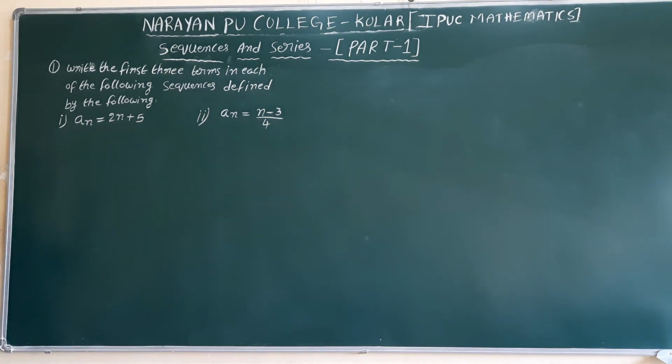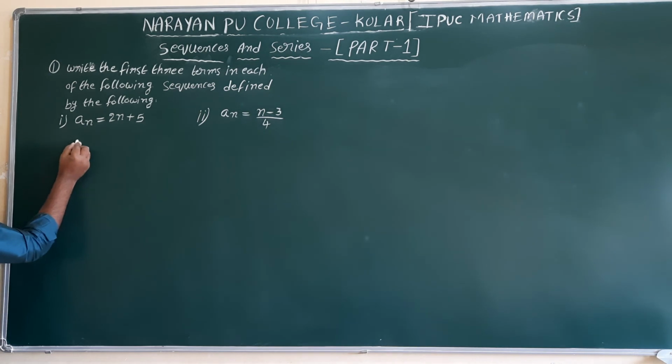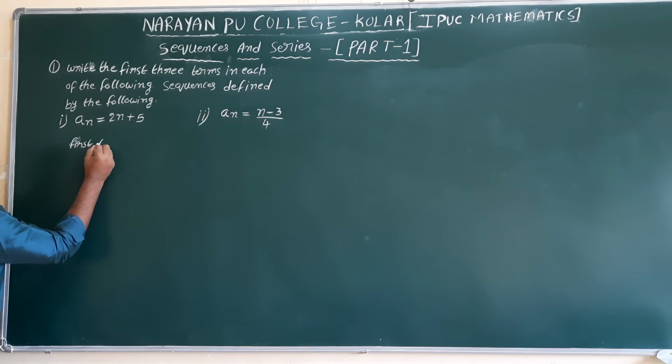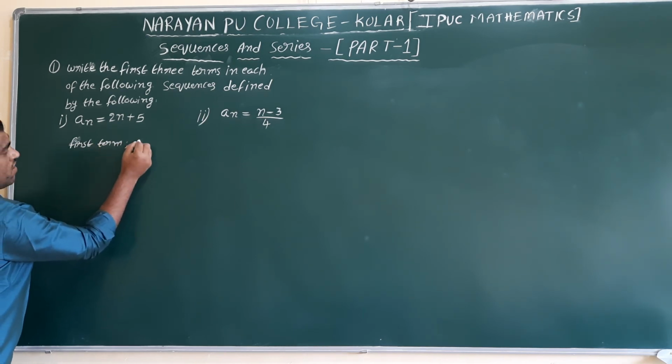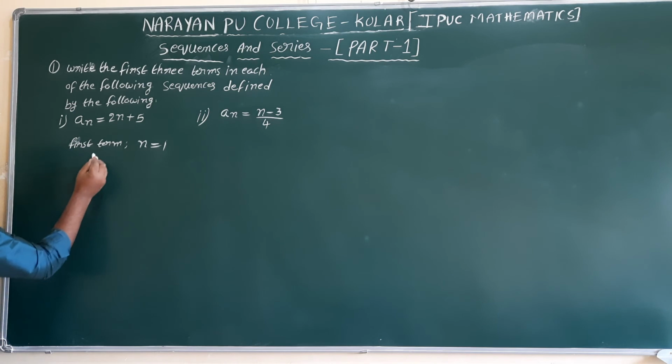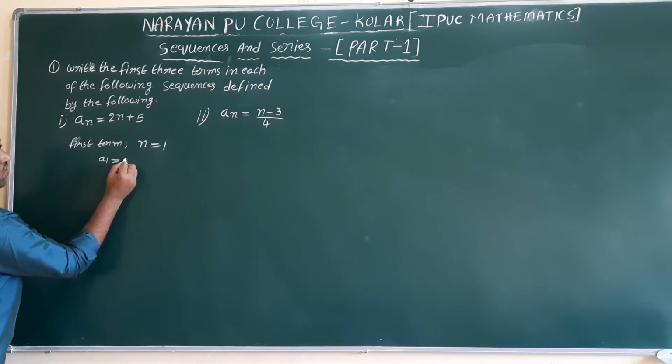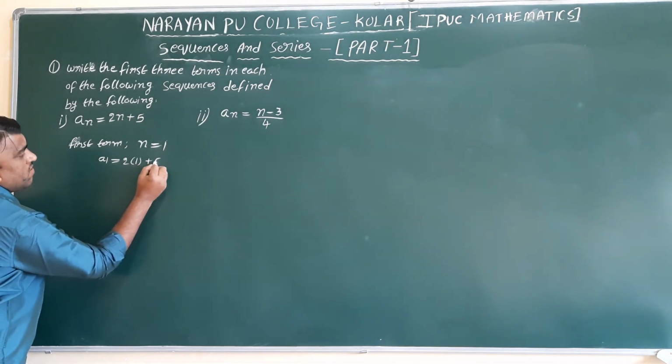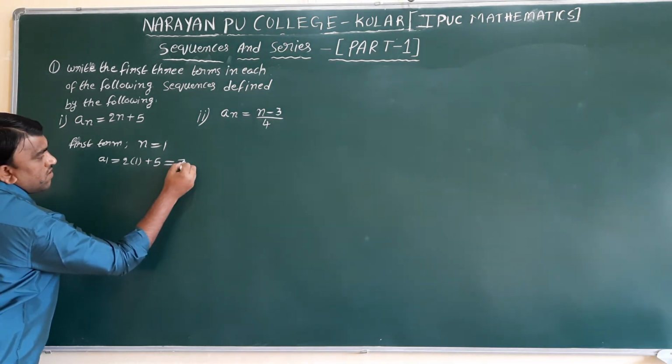It is asking the first 3 terms of the sequence. Based on the question only we need to calculate. Suppose first 3 will ask a1, a2, a3. First 5 will ask a1, a2, a3, a4, a5. According to the question we need to find that. Base nth term is given. First 3 terms, a1. First term, n equal to 1. a1 equal to 2 into 1 plus 5. 2 1 is 2, 2 plus 5, 7.